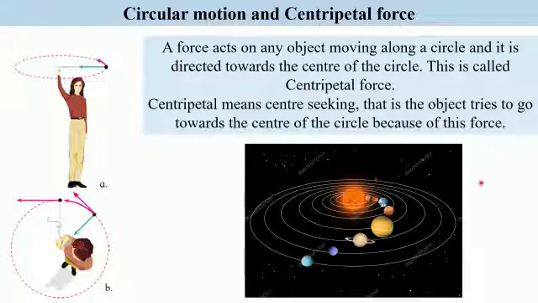So here we have studied gravitation and gravitational force. The gravitational force of the earth acts on any object near it as well as very far away from it, like the moon. The gravitational force due to earth also acts on the moon, because of which it revolves around the earth.